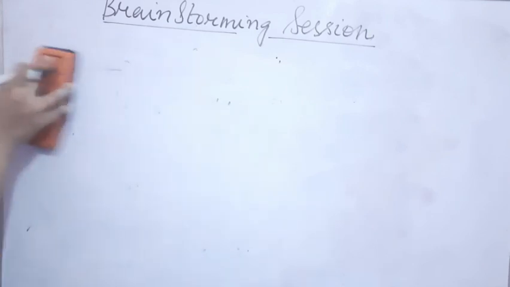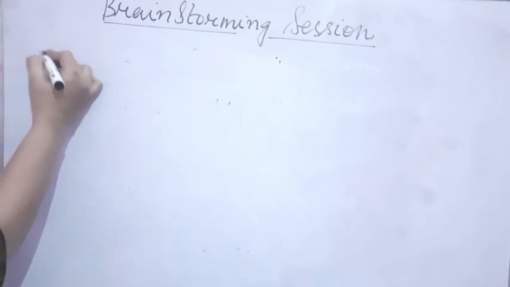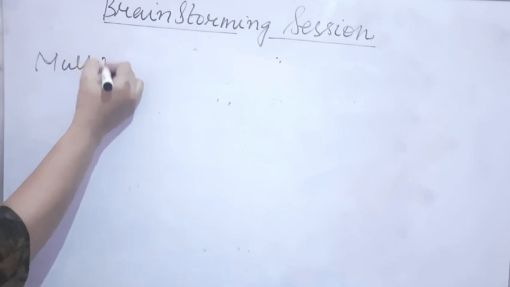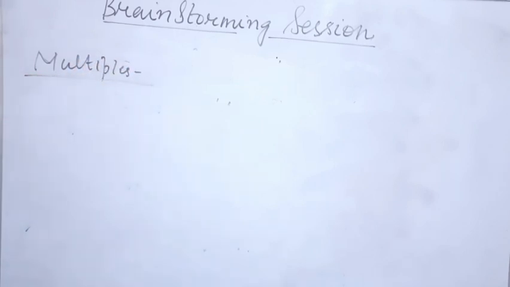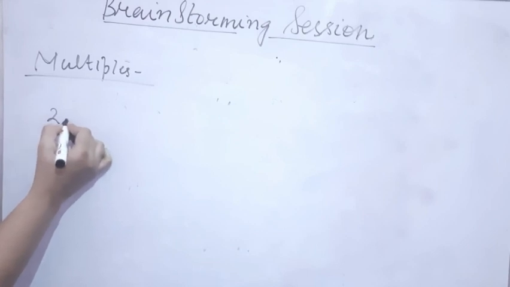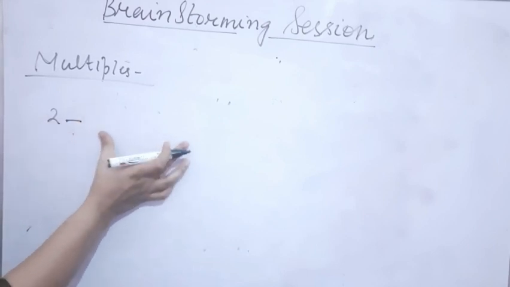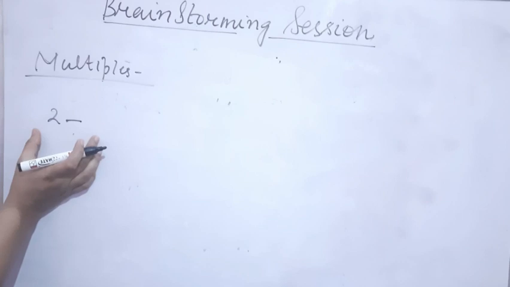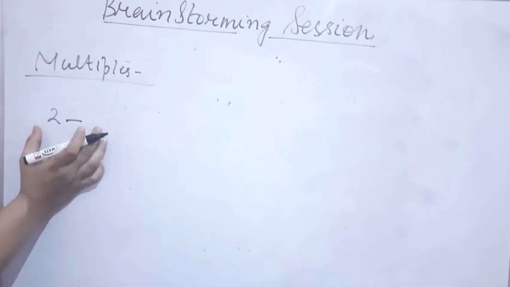Talking about multiples. Okay students. So what are multiples? A number A is said to be a multiple of number B if B exactly divides A, and there are infinite multiples of a number. Now what does multiple mean? If I ask you to write the multiples of 2, then the numbers which are divisible by 2 come in the category of multiples of 2.